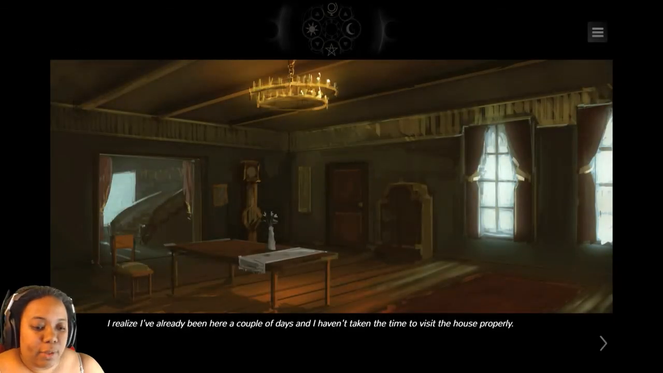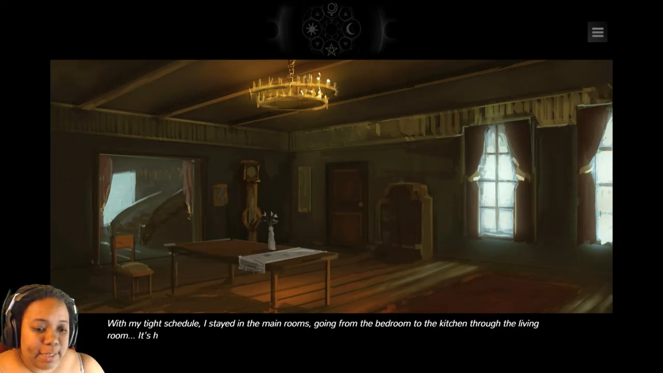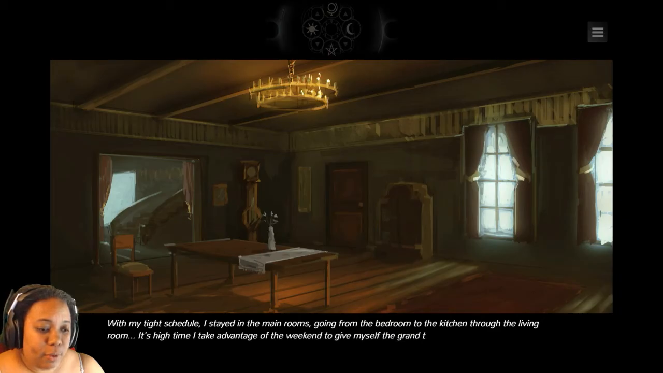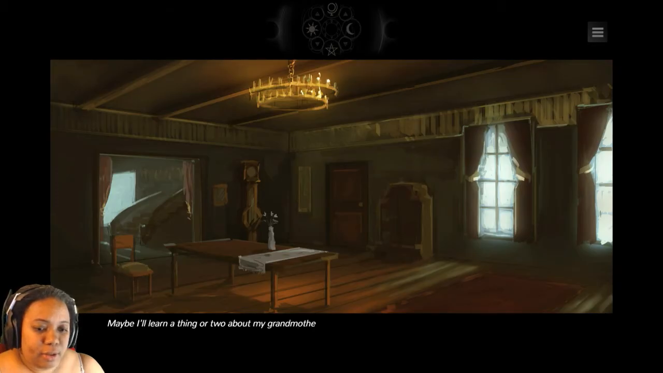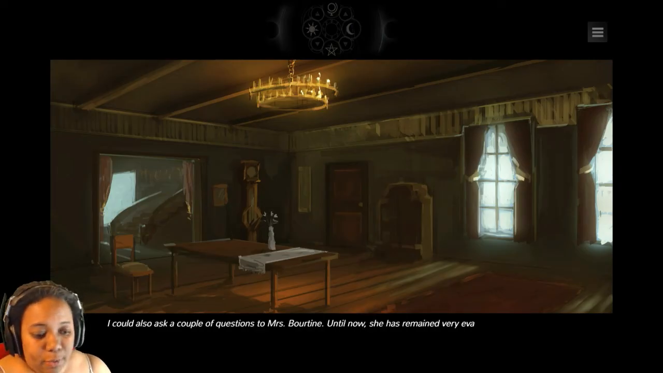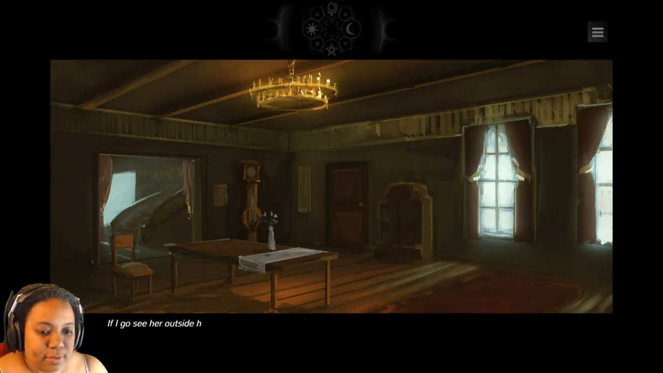I realize I've already been here a couple of days, and I hadn't taken the time to visit the house properly. With my tight schedule, I stayed in the main rooms, going from the bedroom to the kitchen through the living room. It's high time I took advantage of the weekend to give myself the grand tour. Maybe I'll learn a thing or two about my grandmother and this family I know nothing about. I could also ask a couple of questions of Miss Boyerton. Until now, she remained very evasive. If I go see her outside her work hours, she might be more inclined to answer me.